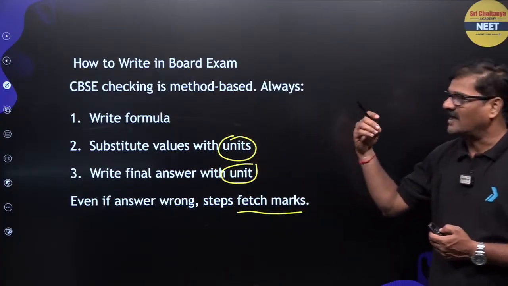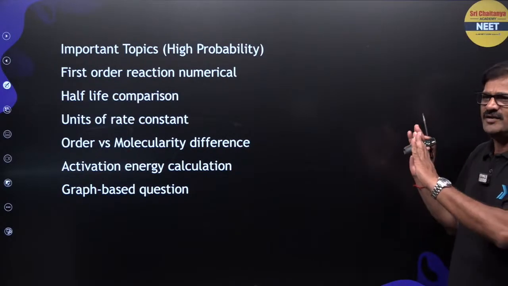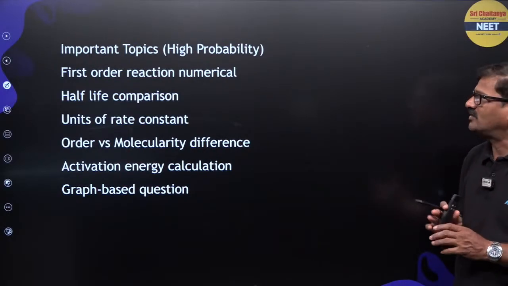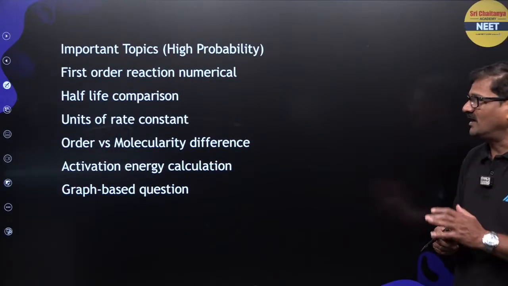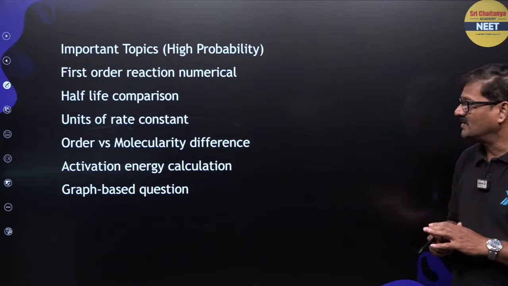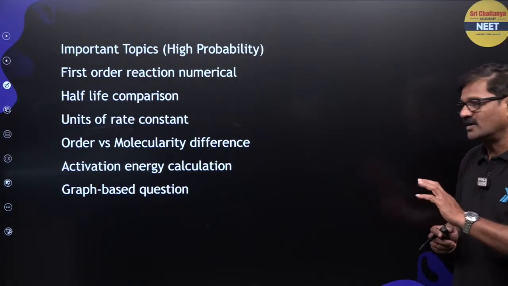So directly jump into the concept here, bacho. Important topics in the high priority, important topics in the high probability: first order reaction numericals, beta, half-life comparisons, unit of a rate constant, and order and molecularity difference.